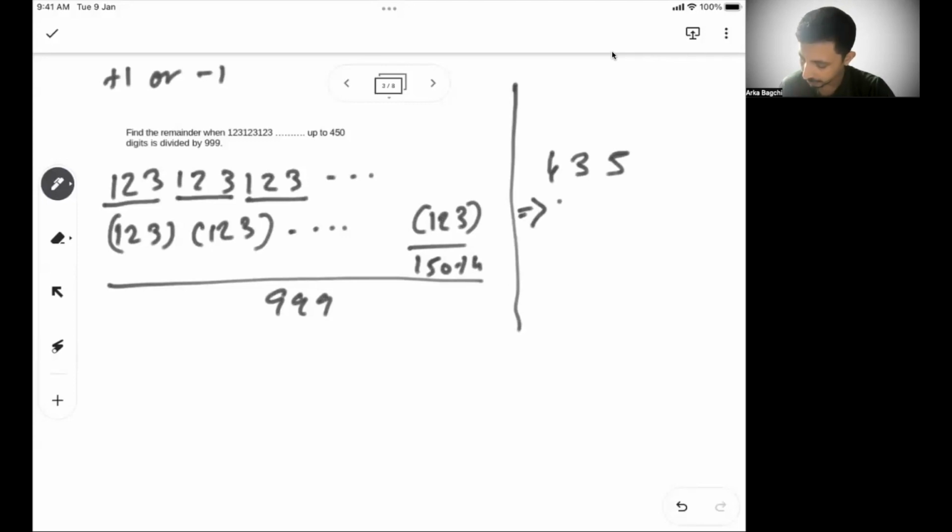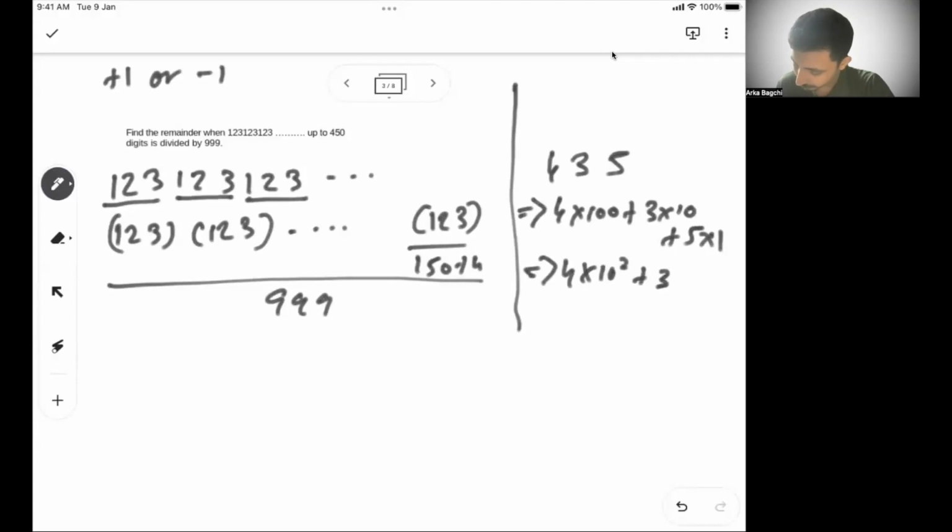I can write that as 4 into 100 plus 3 into 10 plus 5 into 1. So 4 into 100, I can write as 4 into 10 square, plus 3 into 10 to the power 1, plus 5 into 10 to the power 0.